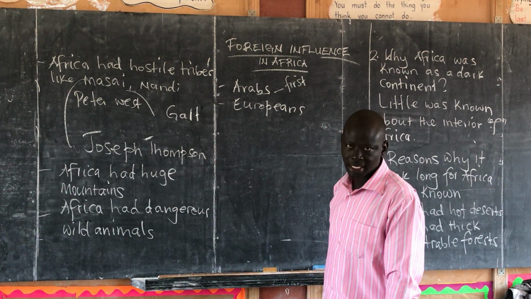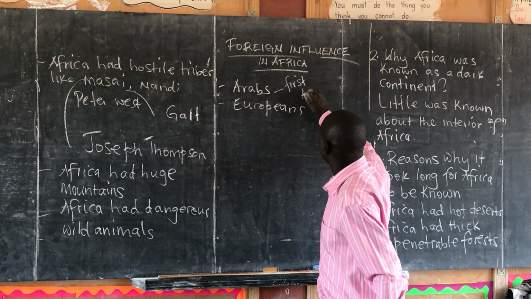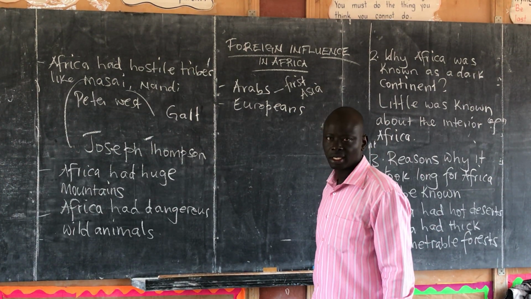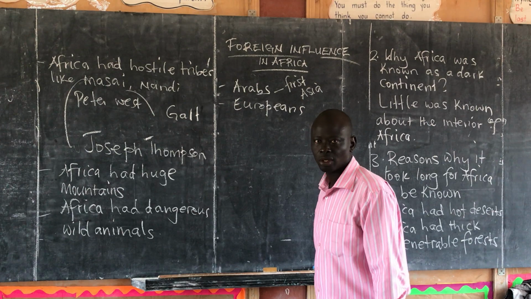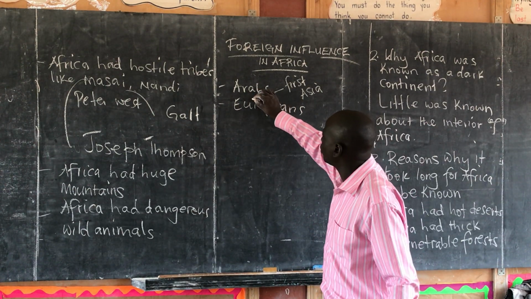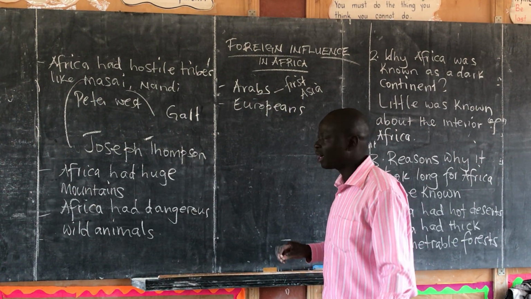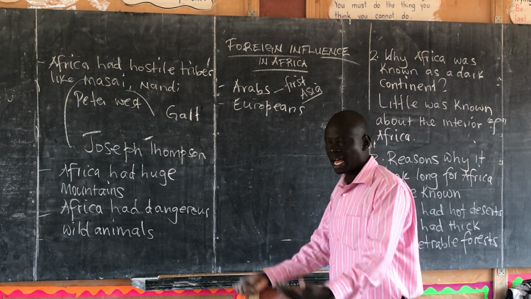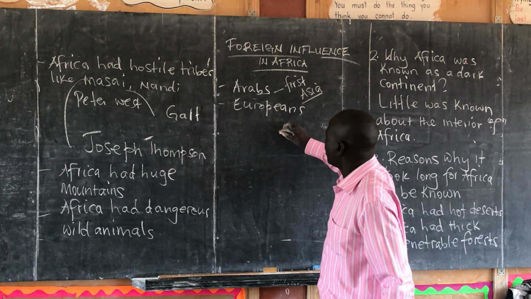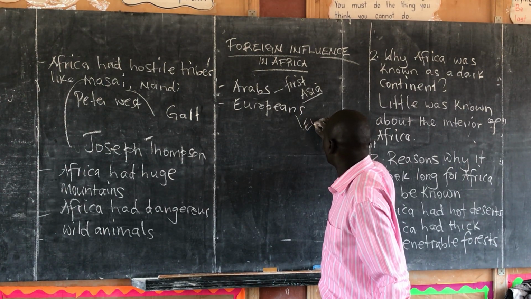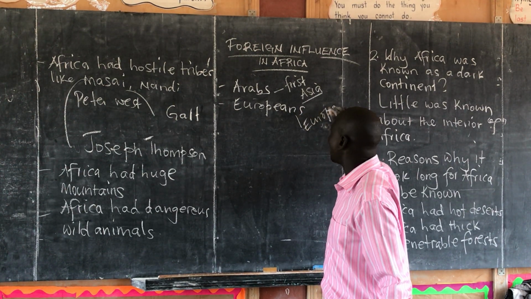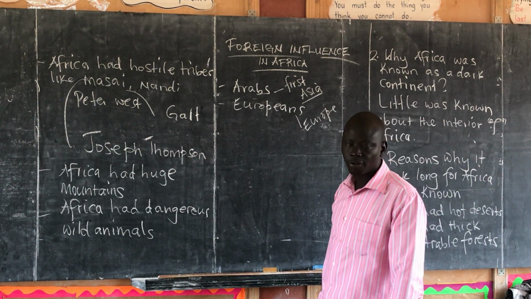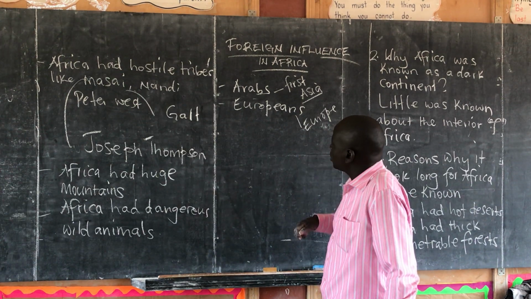Arabs came first. And these people came from the continent of Asia. So the first foreign visitors to come to the continent of Africa were the Arabs. And where were these people coming from? Which continent? That was Asia. Then later, the Europeans also came, who were coming from the continent of Europe. So these were the earliest foreigners, the earliest visitors to come into Africa.